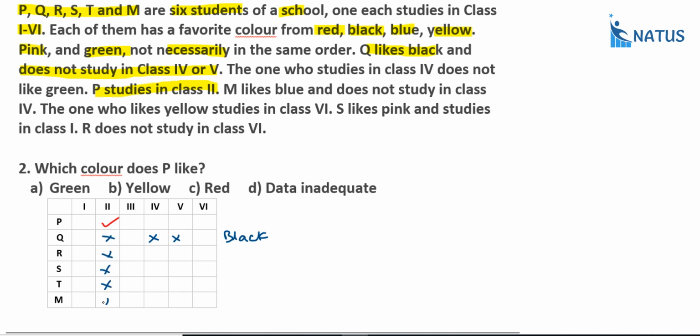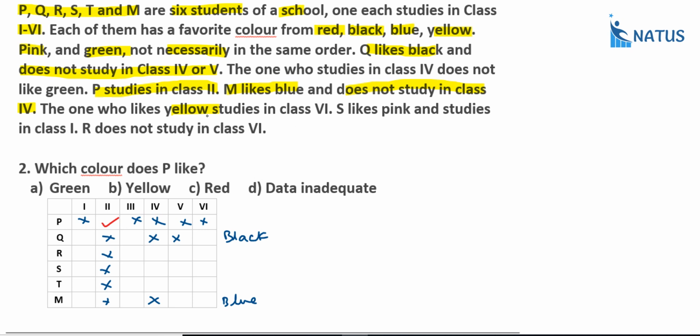It is easy to identify the answer. Just cross the remaining. And what is the next one? M likes blue and does not study in class 4. That's okay. Next, the one who likes yellow studies class 4. Already we know that these 3 persons do not study 4. Leave it.